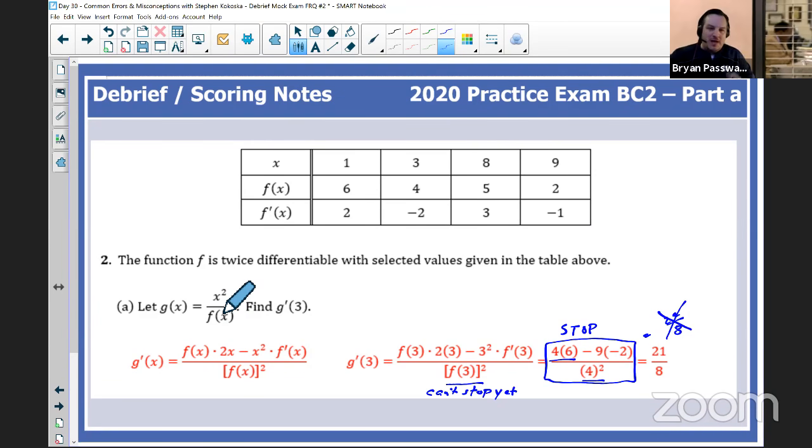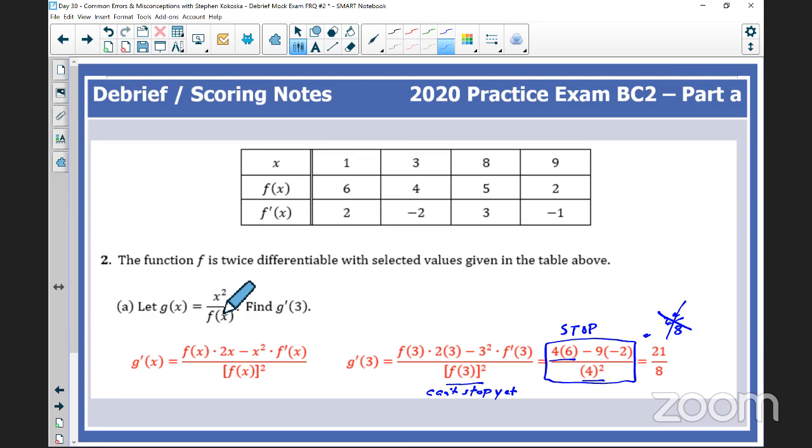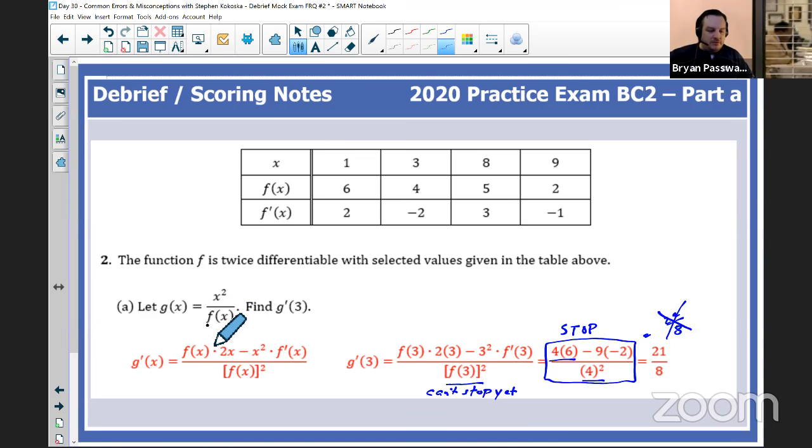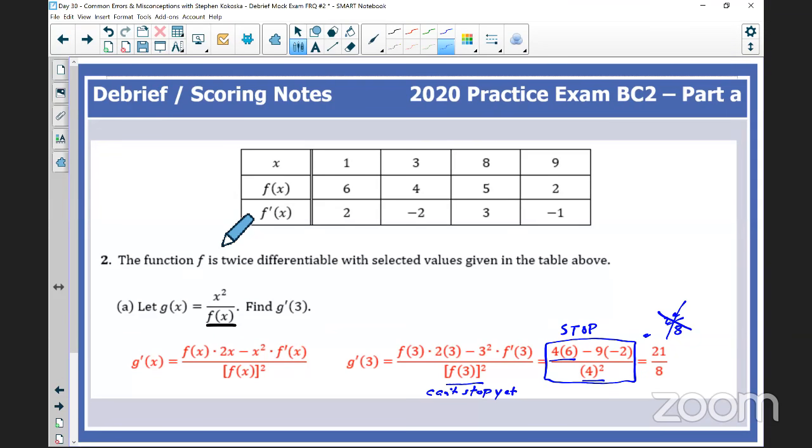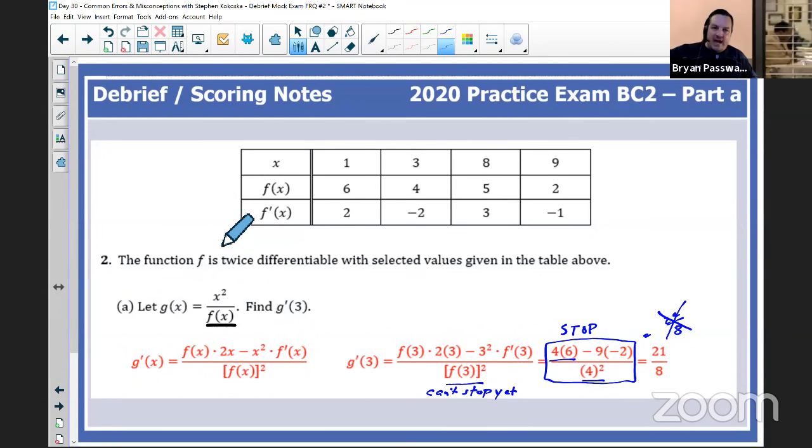So a lot of times textbooks will have F on top and G on bottom, and students were just blindly writing the quotient rule they memorized and not applying it to the problem. And they ended up reversing the letters and having that F on bottom. If students aren't applying the quotient rule to this problem, they might just go to some blanket formula where the F is normally on top in their textbook or in their notes, and somehow could create some confusion with that if they're not thinking about applying the rules to each individual problem.